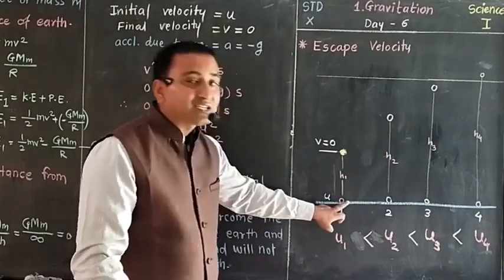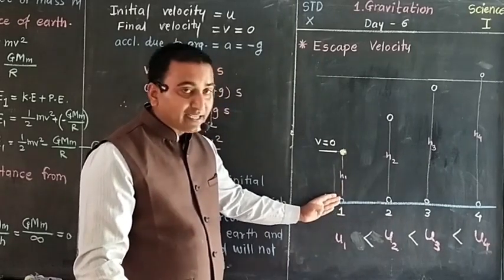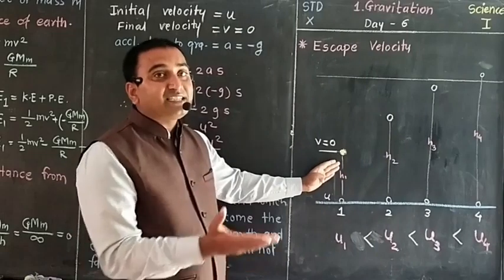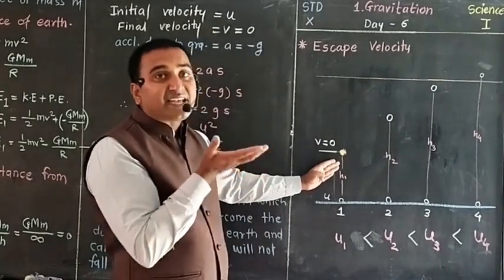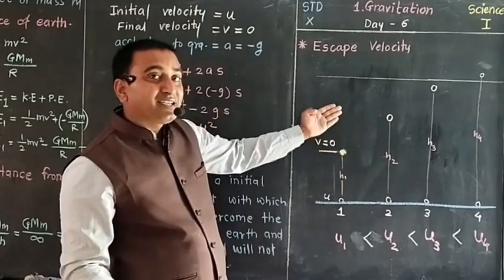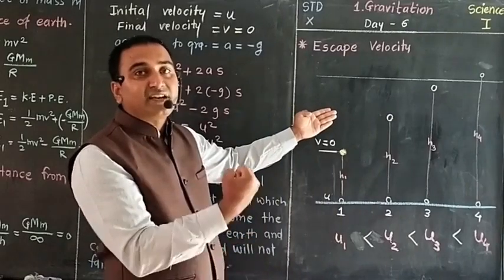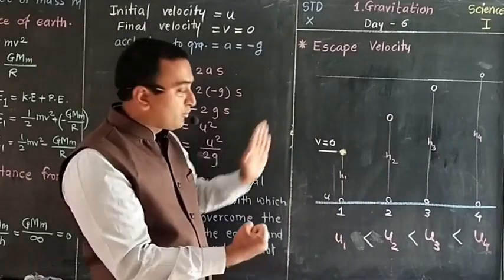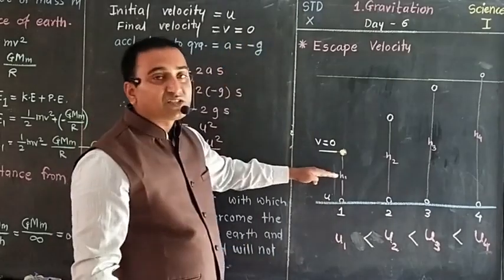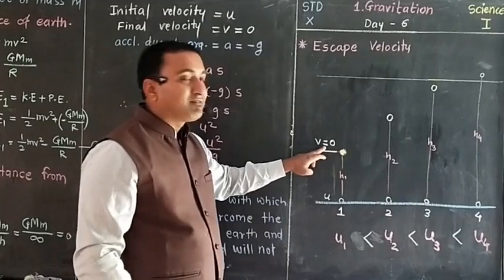Here potential energy is 0 and it has kinetic energy. Because of kinetic energy, it starts to move upward. As it is moving upward, because of the energy given by your force, it starts to rise in height, but at the same time gravitational pull is downward. It is pulling down. The object is moving upward, gravitational pull is downward, so velocity goes on decreasing, and at one instant it will be 0.